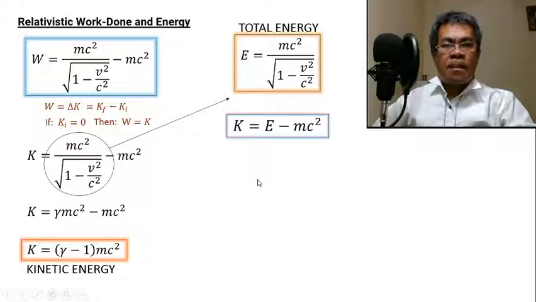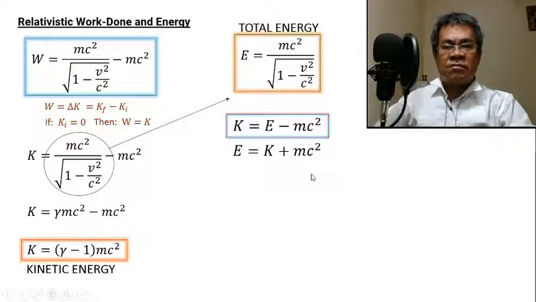So this equation now becomes: kinetic energy is equal to E minus mc squared. This is another formula for the kinetic energy, in terms of the total energy and mc squared. But mc squared actually is the rest energy.